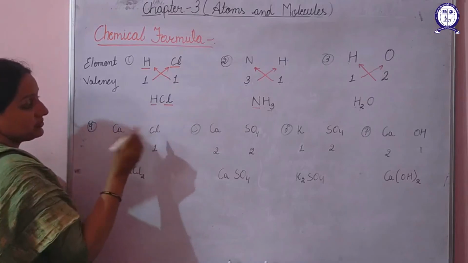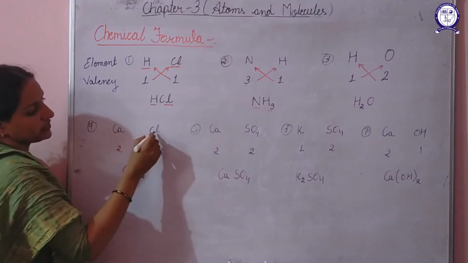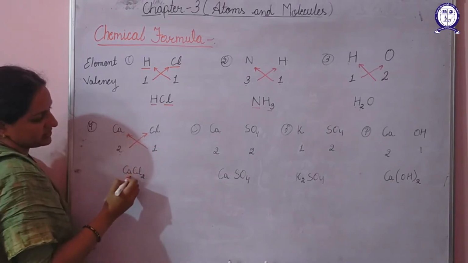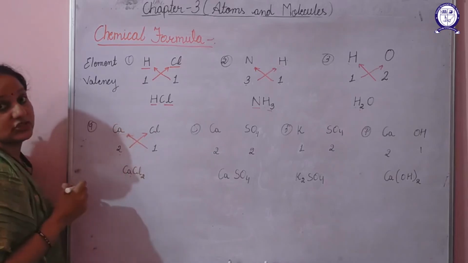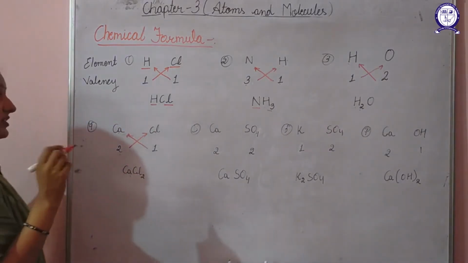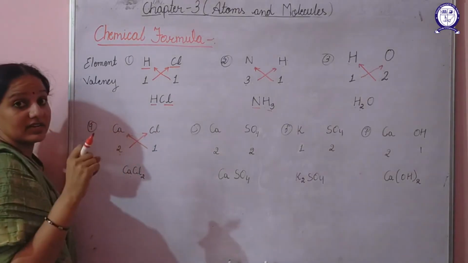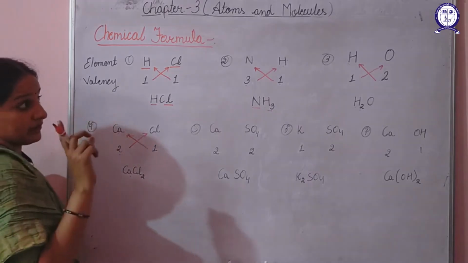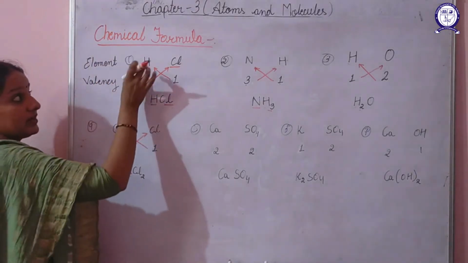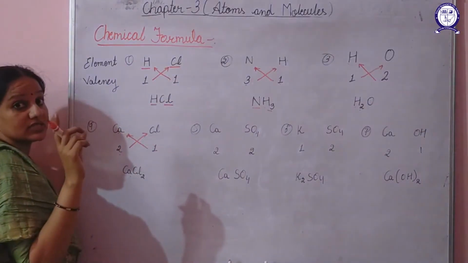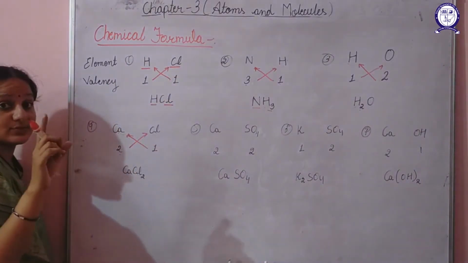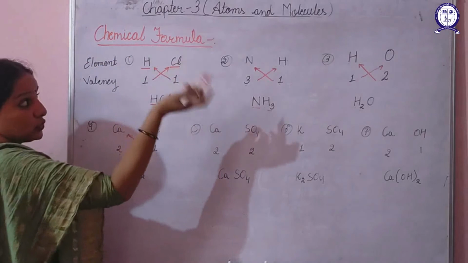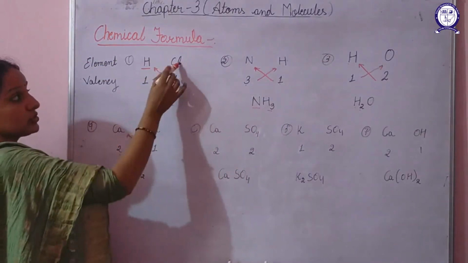Next is calcium chloride. Calcium has a valency of 2 and chloride has a valency of 1. So again on cross multiplying, calcium is 1 and chloride is 2. That is calcium chloride. One thing that I have stated, that when a metal and a non-metal combine, always the name of the metal will come in the beginning. One more thing, if the charge on hydrogen you take as positive, it will always be in the beginning. Here hydrogen has lost 1 electron, having given 1 electron to chlorine.